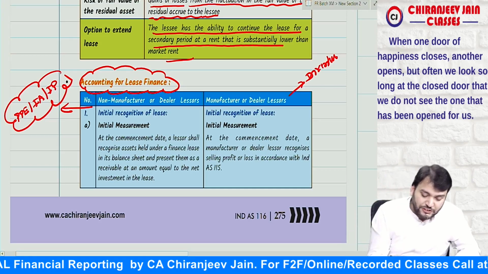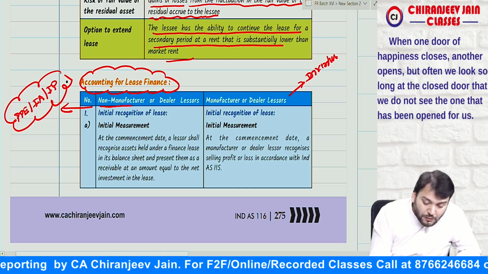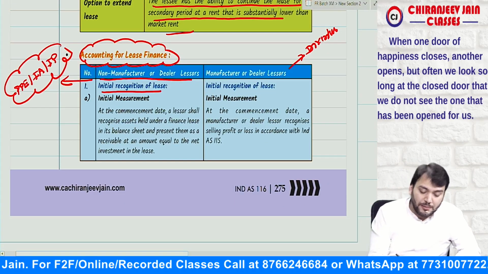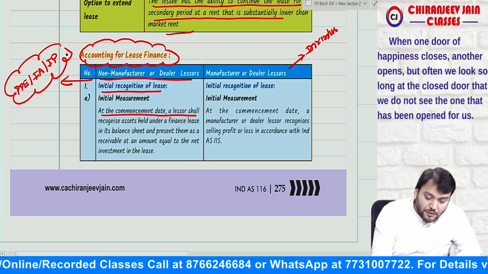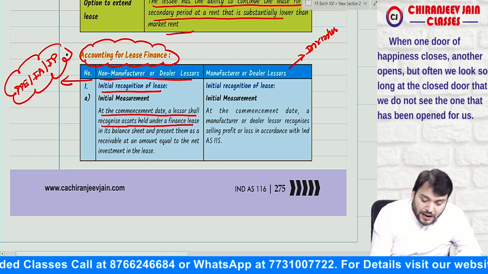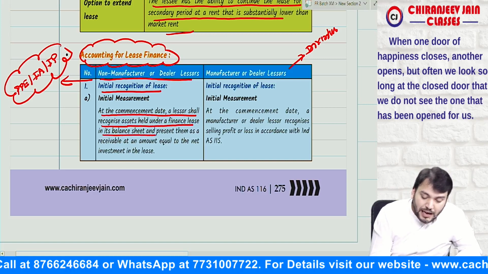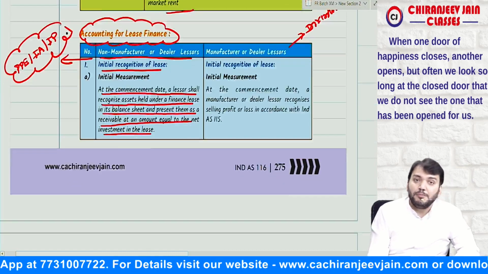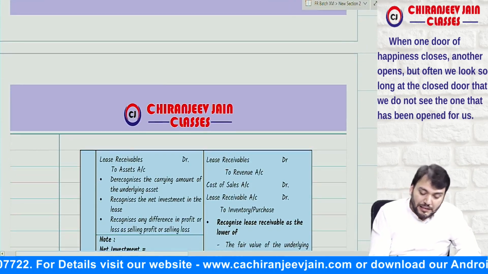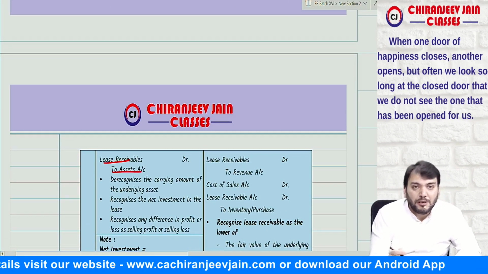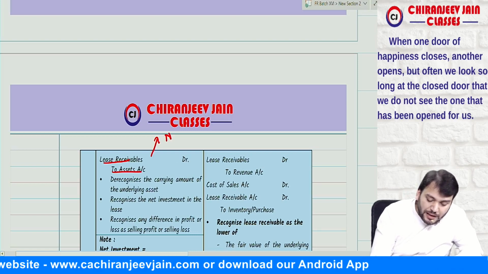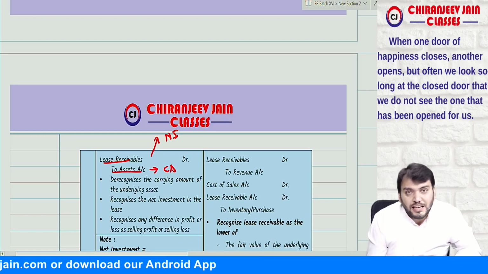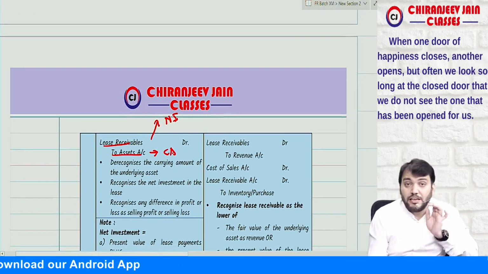So what Ind AS 116 says, in case of a non-manufacturer or dealer lessor, on initial recognition of the lease. Correct. At the commencement date, the lessor shall recognize assets held under a finance lease in the balance sheet and present them as a receivable at an amount equal to the net investment in the lease. Means what journal entry will they pass? Lease receivable to asset. In this journal entry, the lease receivable will come at net investment and the asset will come at carrying amount. Any difference in the journal entry will be transferred to gain or loss on sale of asset.